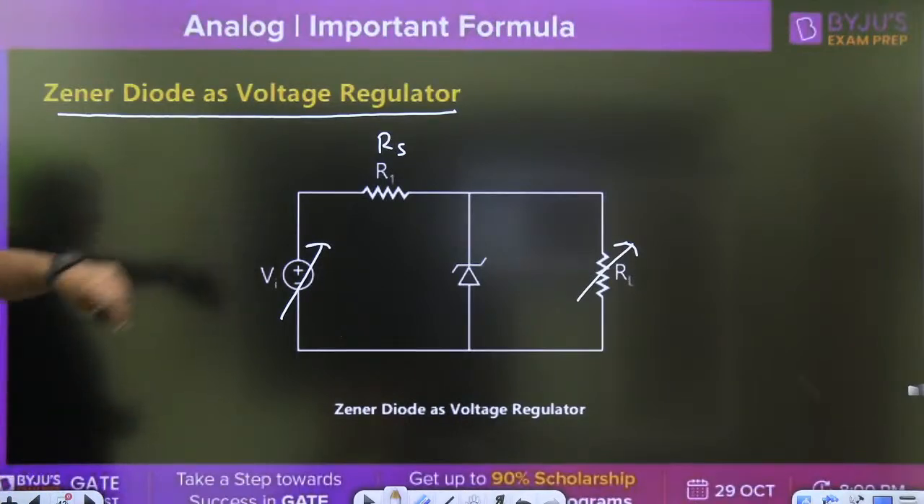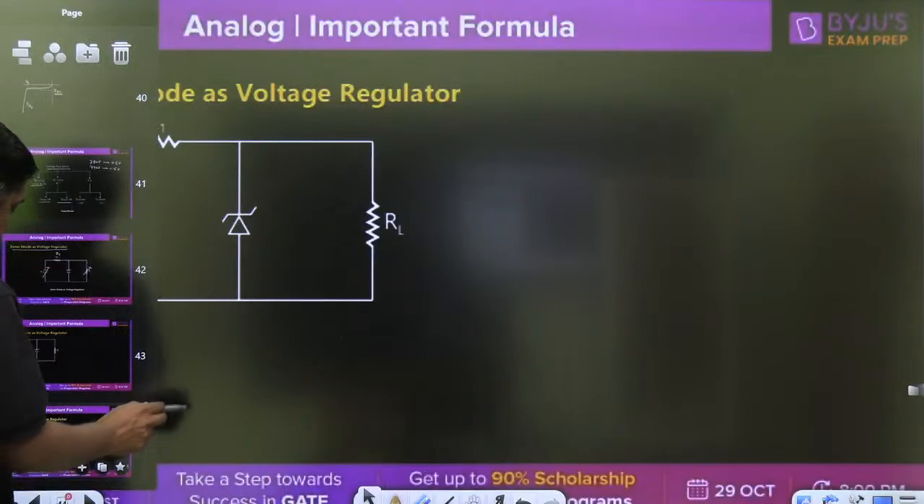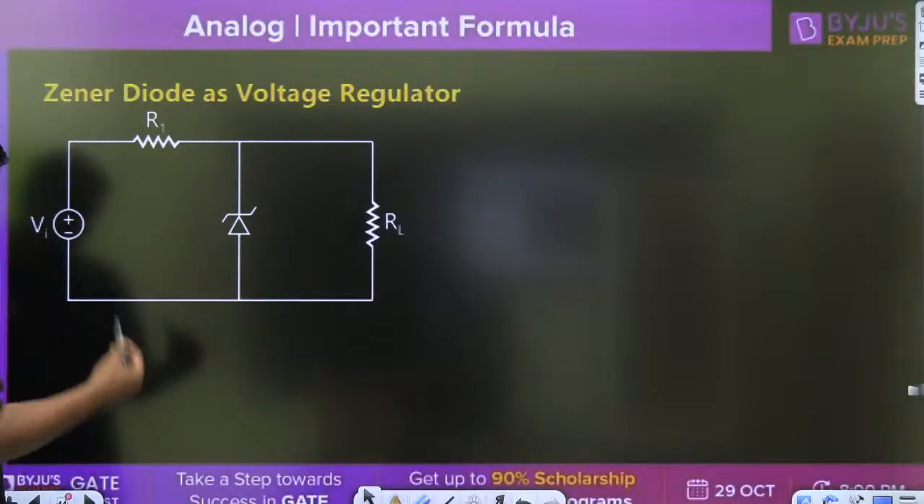Now this is the R1 and that is the RL. Zener diode is a voltage regulator. Now, what are the important formulas related to that? With these two formulas you can solve any type of question.